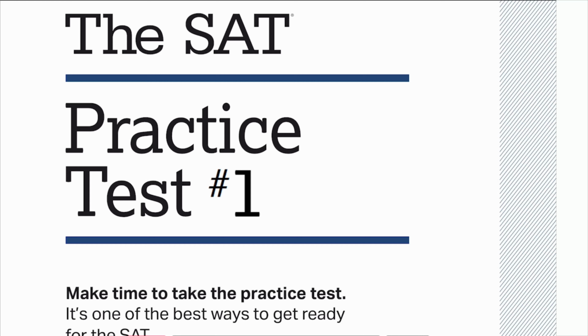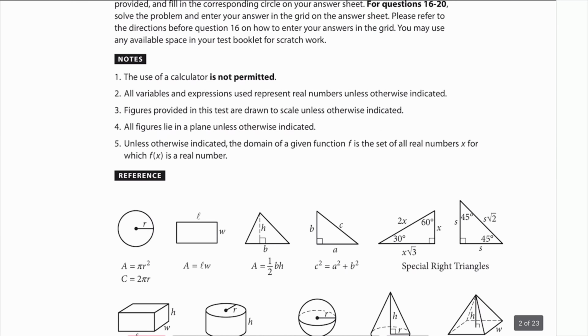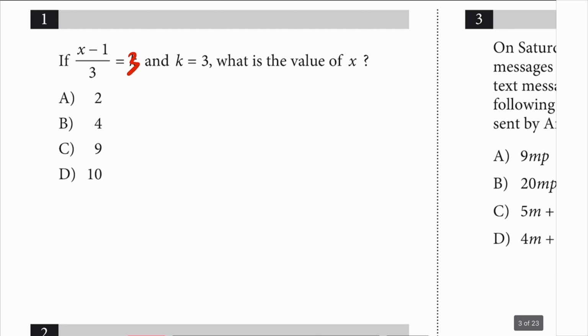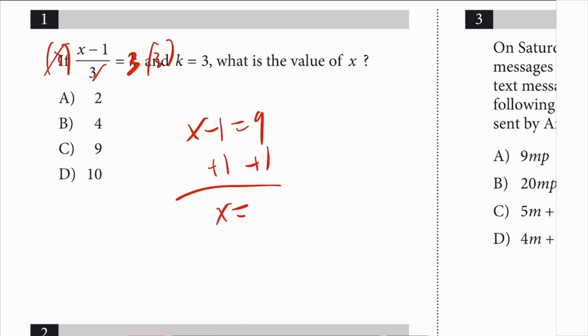Alright, so this is College Board, the SAT practice test number 1. It's available on the College Board website. So let's get started. Section 3, number 1, x minus 1 over 3 is k. K is 3, so just put that in there. Multiply by 3 on both sides. Cancel that. X minus 1 is equal to 9. You add 1 on both sides, and there you have it. X is equal to 10.